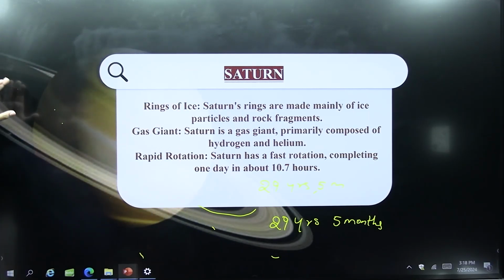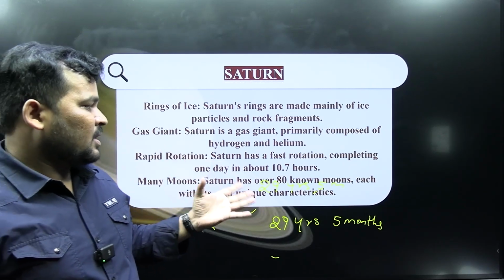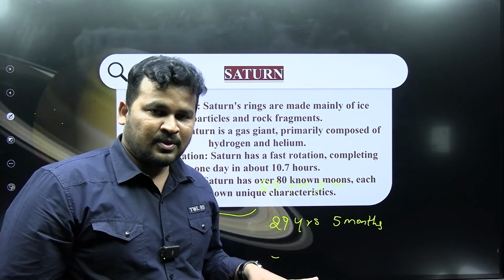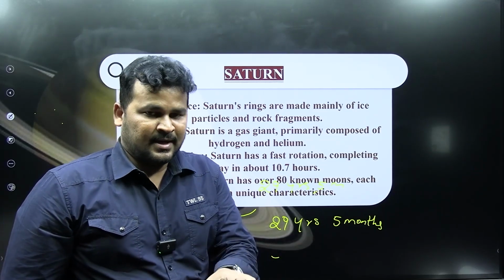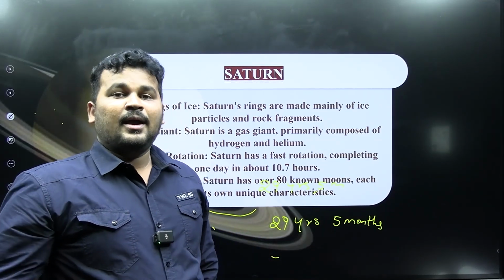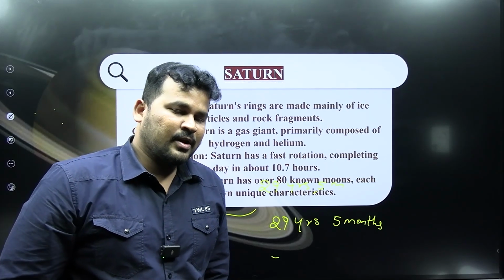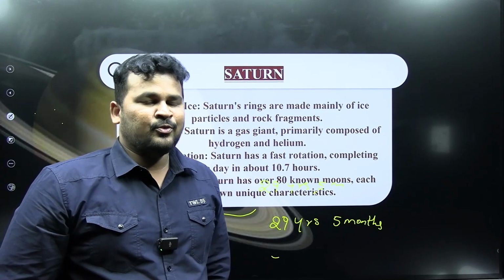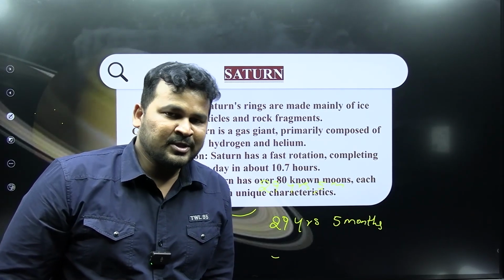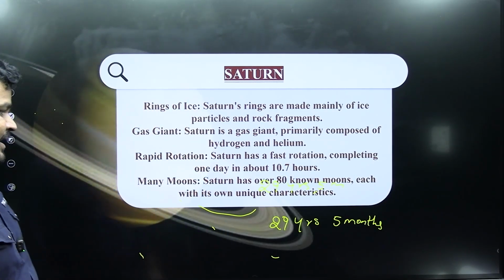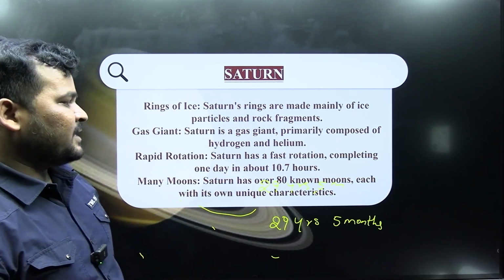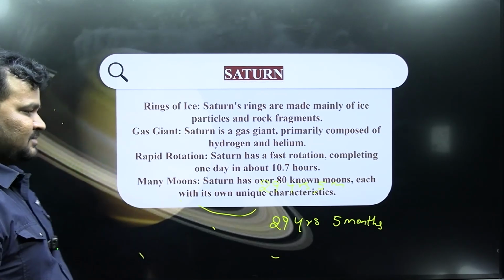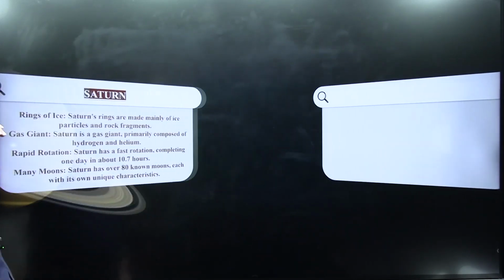Next, Saturn has more than 80 moons. As of now, we know Saturn has 80 moons. In the future, ISRO and NASA scientists may detect and find some more moons. There is a possibility. So as of now, we have 80 known moons around Saturn. It is one of the data.